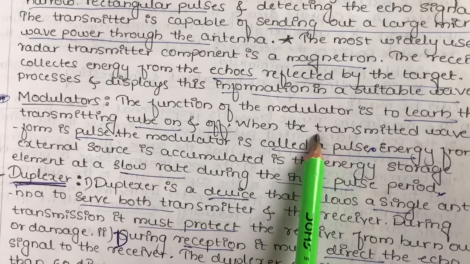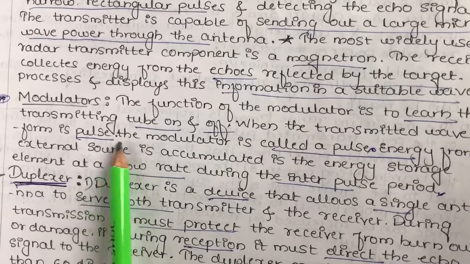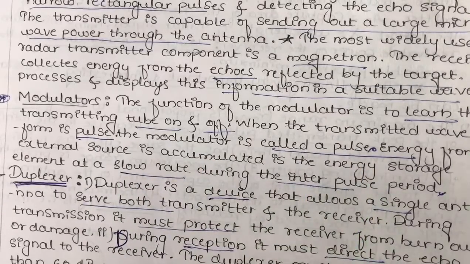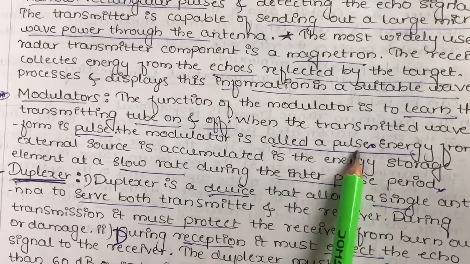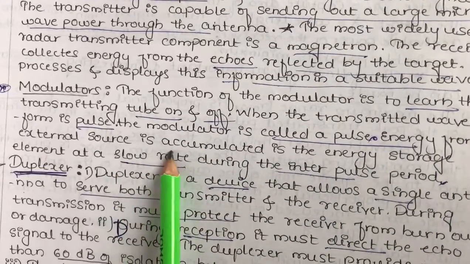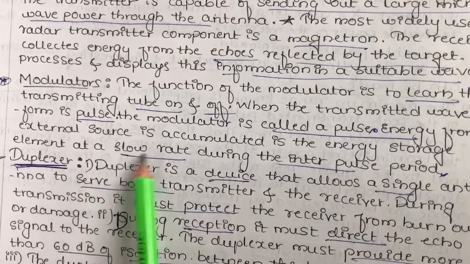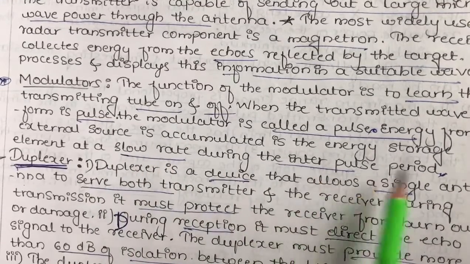So when the transmitted waveform is pulse, what happens? The modulator is called a pulse modulator, and energy from the external source is accumulated in the energy storage element at a slow rate during the interpulse period.